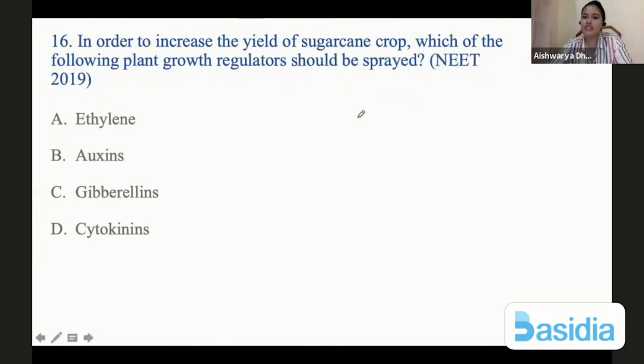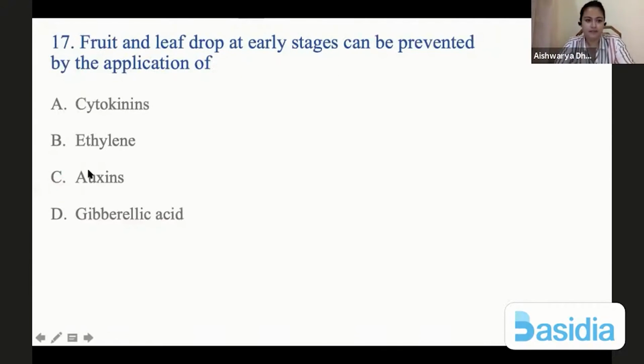Next, in order to increase the yield of sugarcane crop, which of the following plant growth regulators should be sprayed? Again, this question and the previous question are similar. One has come in 2019, another one has come in 2020. Again, gibberellin or gibberellic acid, because height will increase, yield will increase. Next, fruit and leaf drop at early stages can be prevented by the application of auxins. Auxins will inhibit premature falling. It allows plant to grow vegetatively.